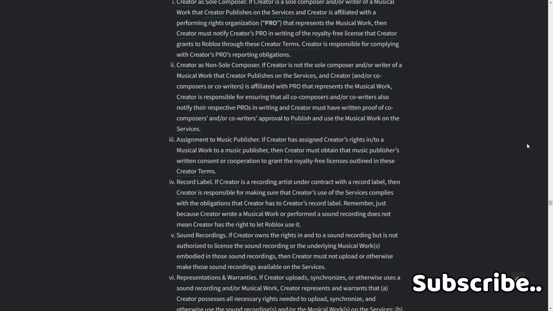Assignment to music publisher. If a creator has assigned the creator's rights in a musical work to a music publisher, then the creator must obtain that music publisher's written consent to grant the royalty-free licenses outlined in these creator terms.